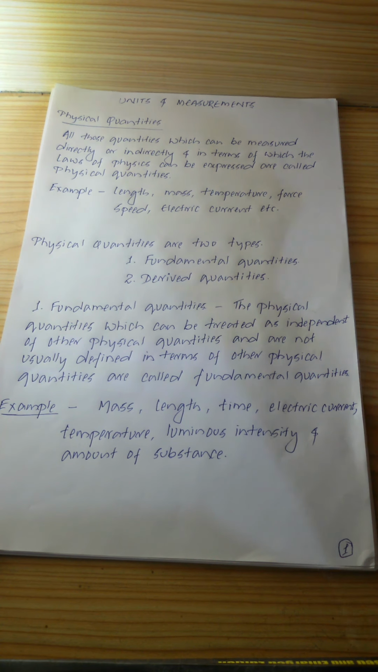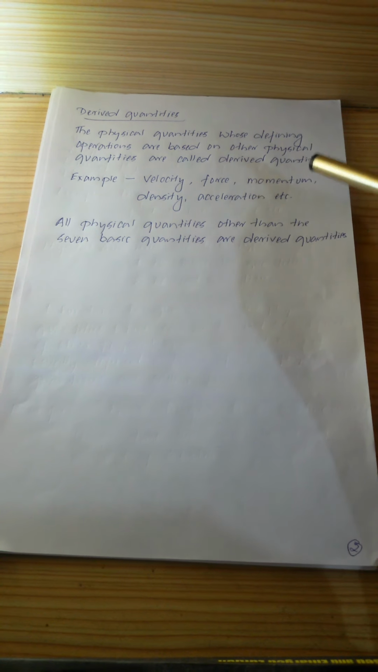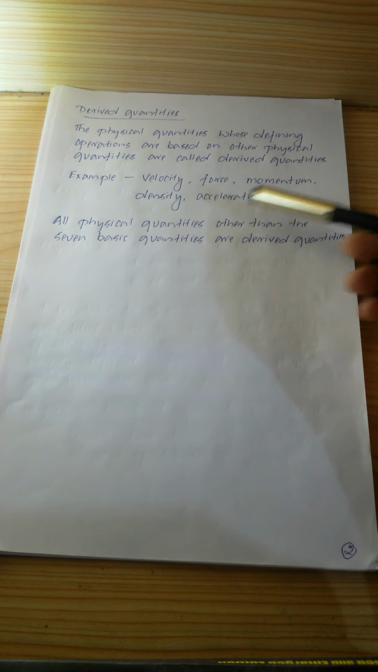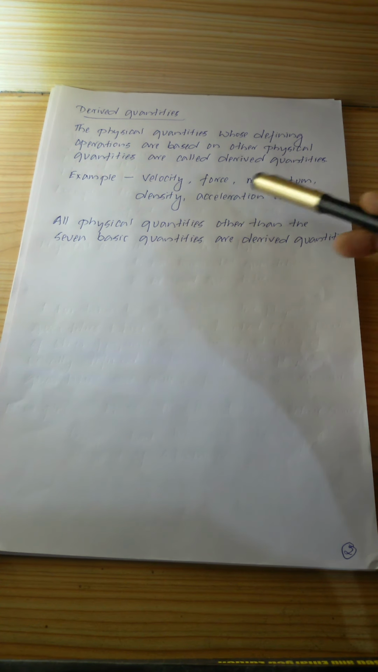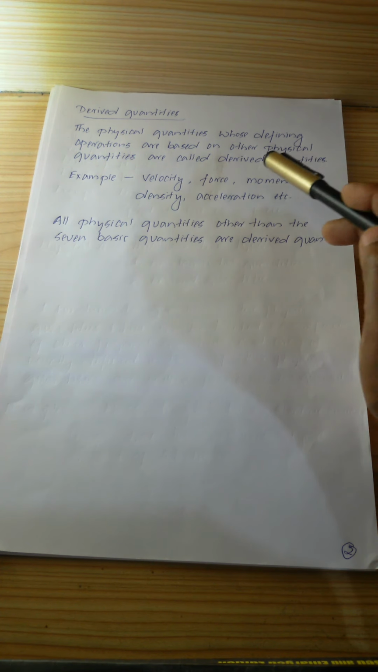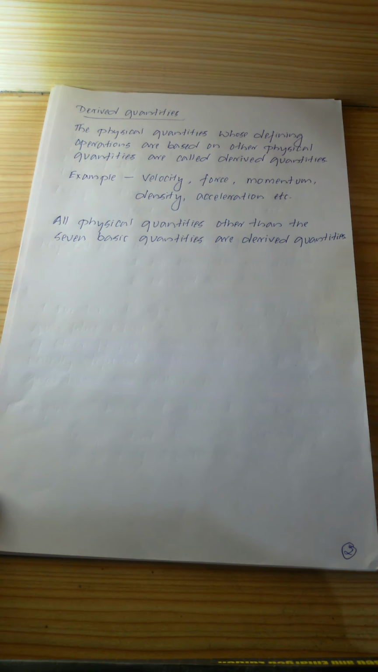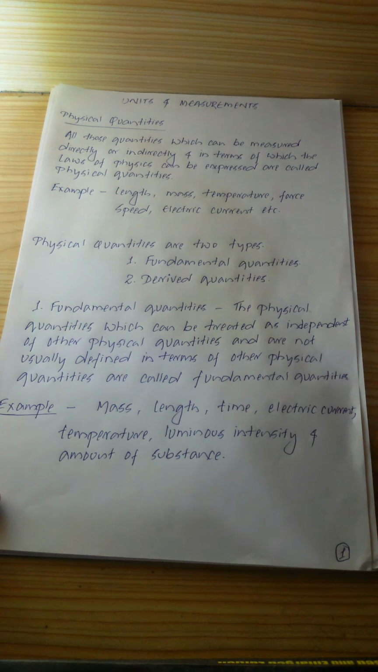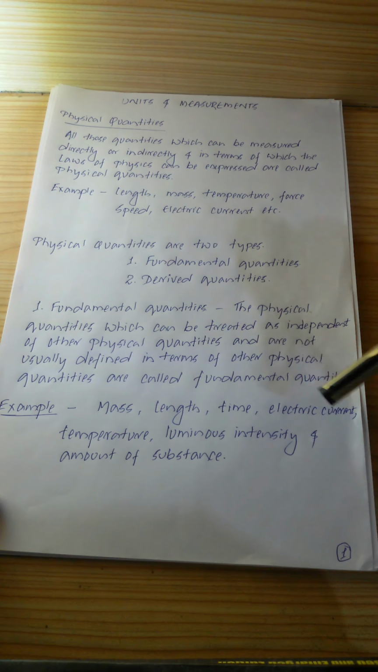There are other physical quantities, for example, velocity, force, momentum, density, acceleration, etc. The measurement of these physical quantities depends on other physical quantities. Therefore, these physical quantities are not fundamental quantities, rather they are derived quantities. In fact, all physical quantities besides these seven fundamental quantities are derived quantities.